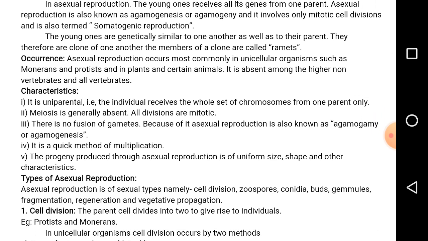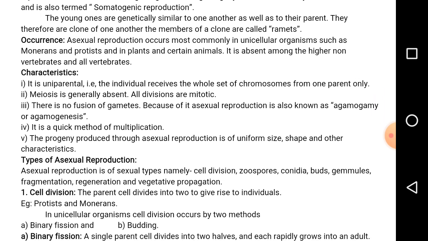Where does asexual reproduction occur? In which organisms does it occur? They will ask this. Asexual reproduction always occurs in unicellular organisms, some plants and some animals. Almost all the unicellular organisms reproduce by the asexual method.